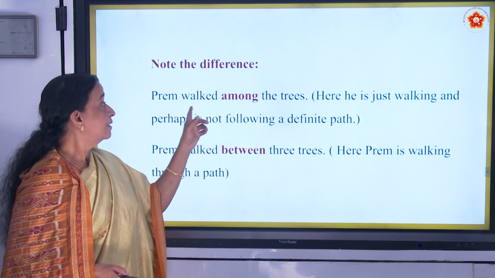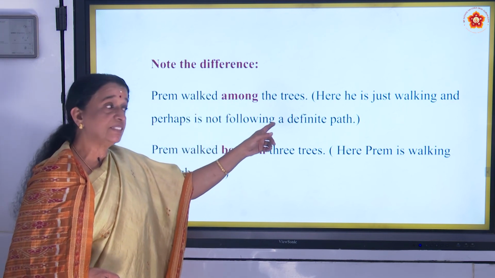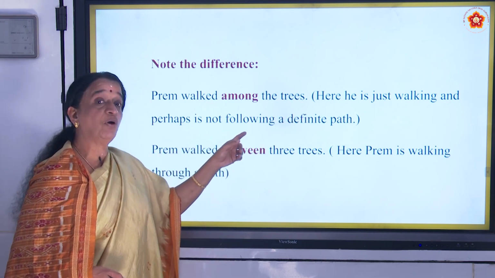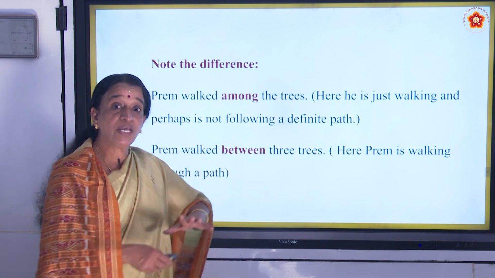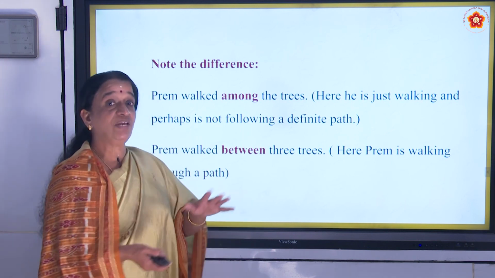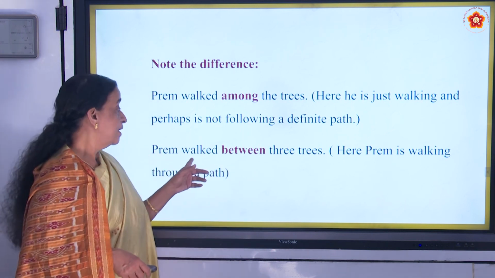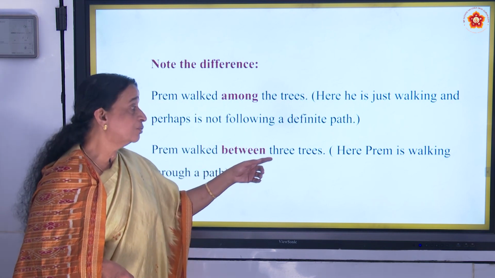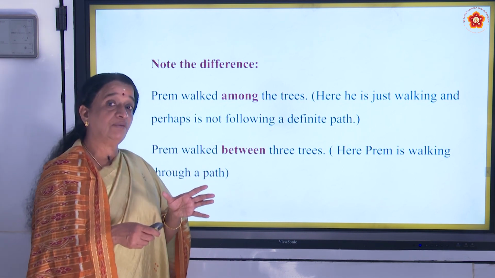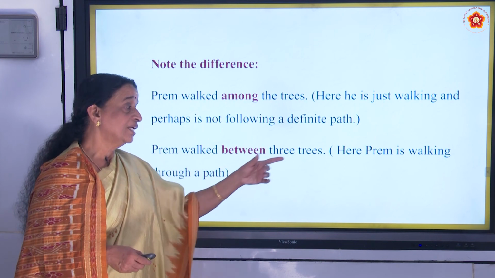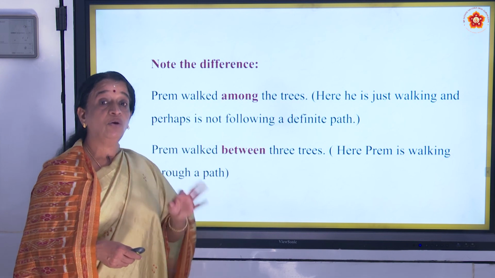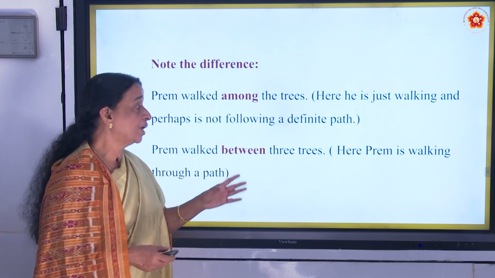Note the difference. Prem walked among the trees. Here he is just walking and perhaps is not following a definite path. He is walking among the trees. Prem walked between three trees. Here, Prem is walking through a path. When it is said between the trees, it means that the trees are being mentioned here. Only three trees, and he is walking between them.